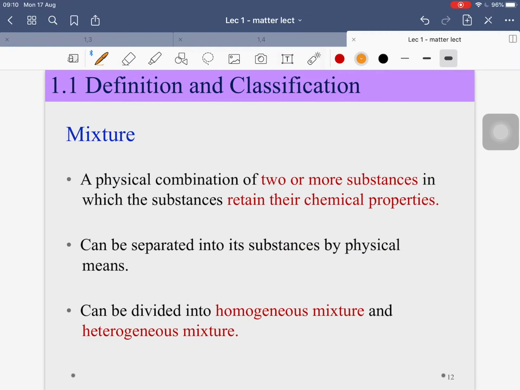Moving on, let's go to mixture. The second class of matter is mixture. A mixture is a physical combination of 2 or more substances in which the substances retain their chemical properties. They can be separated into substances by physical means, okay? And it can be categorized further into homogeneous or heterogeneous mixture.